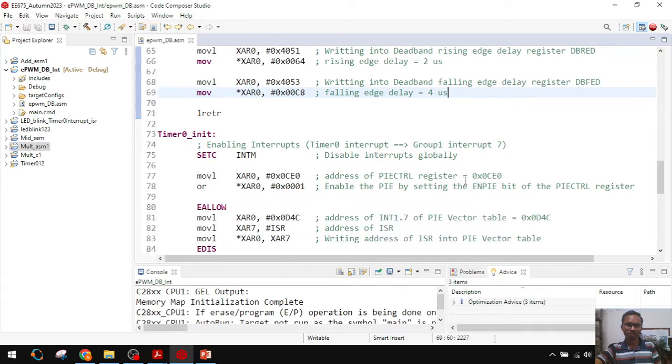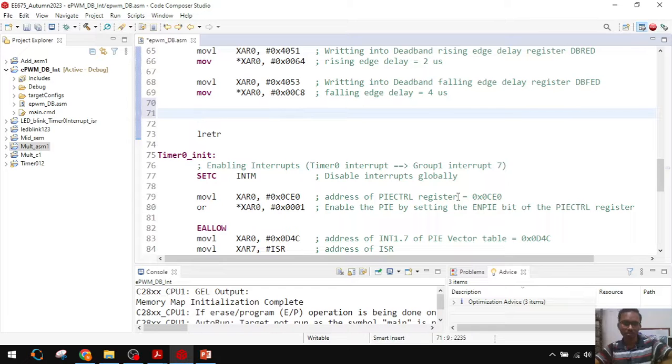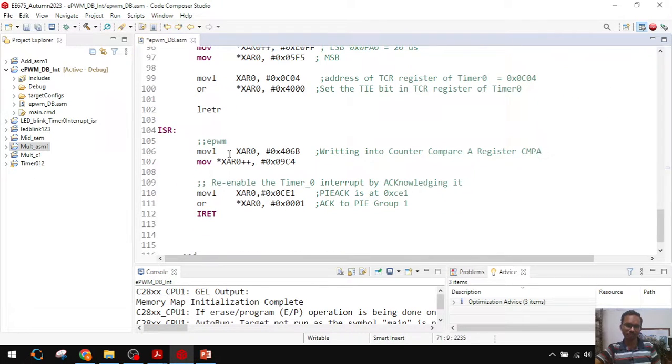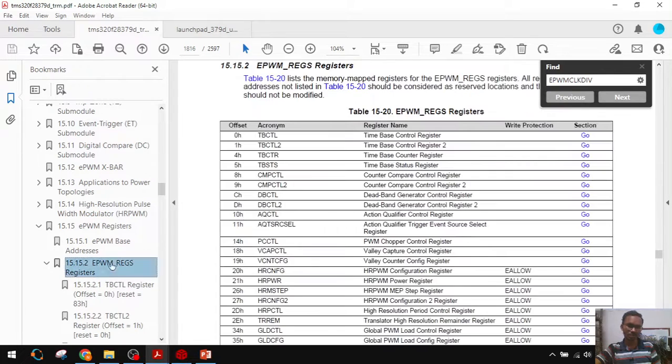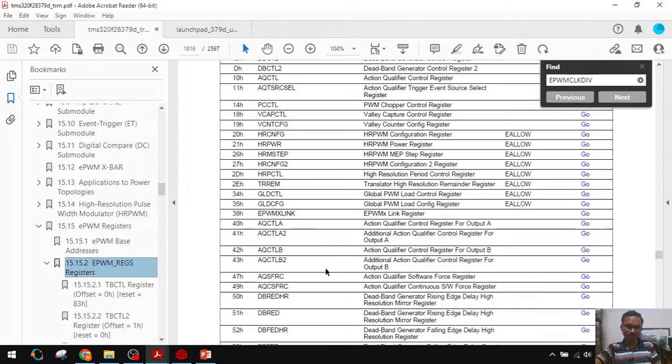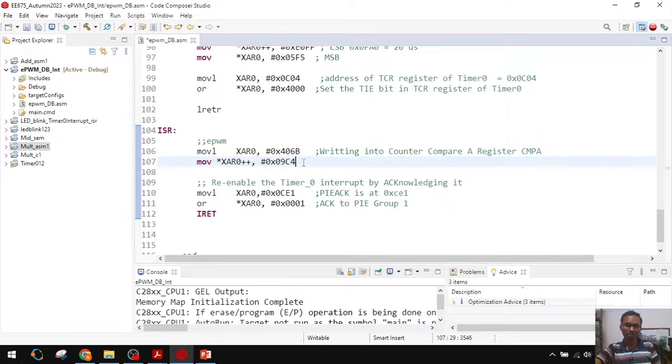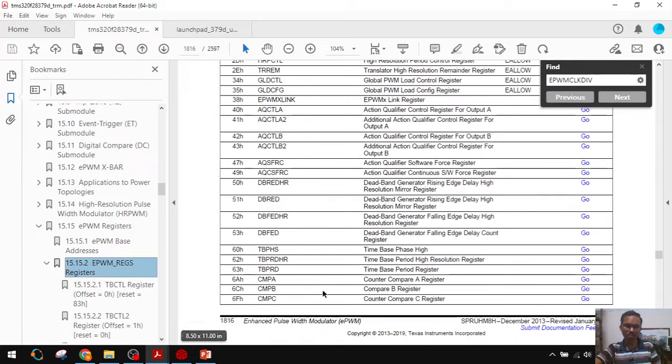Here the compare A register we have to load. That one I am loading in every interrupt service routine. What is the compare A register offset? Here compare A offset is 6A, that is 406A.